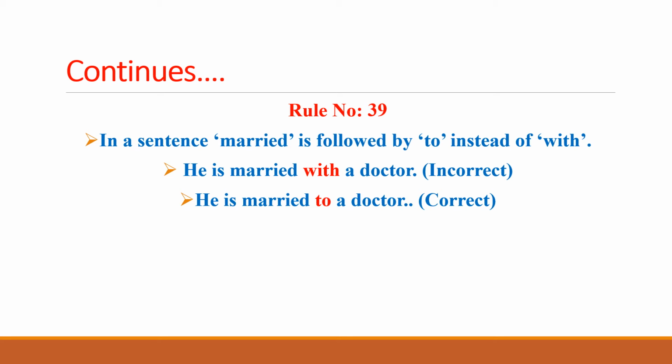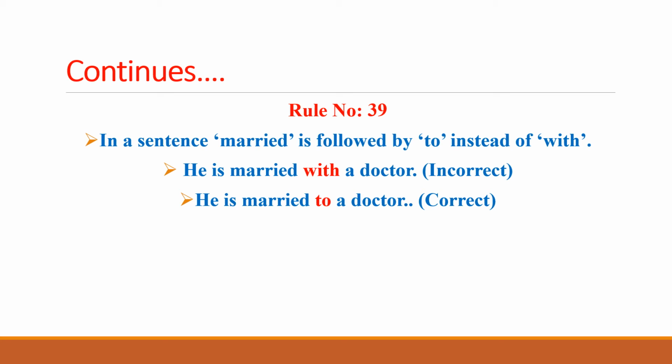Rule number 39. In a sentence, married is followed by to instead of with. If we find the structure of marriage in a sentence, married is the word, and the appropriate preposition that it should follow is not with, rather it should be to. So married should be correctly followed by the preposition to.